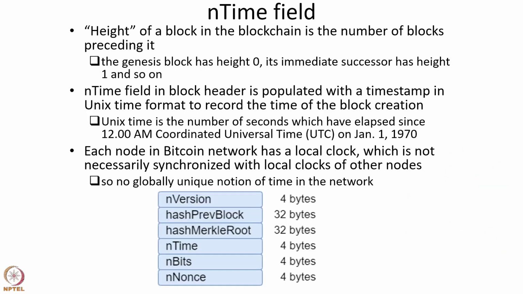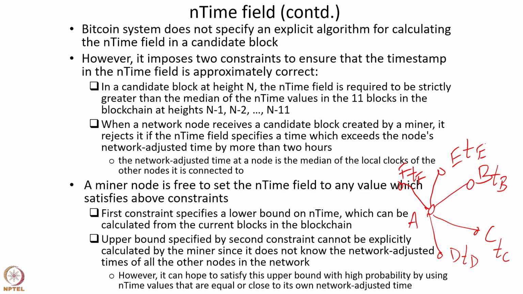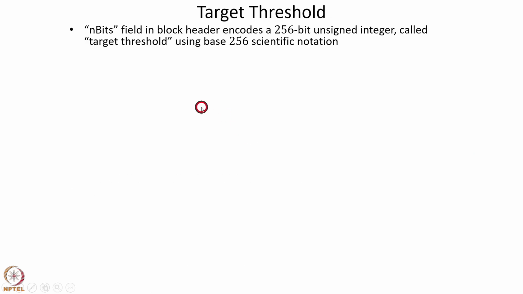Now let's go back to the block header. We now discuss the n bits field in the block header. It specifies a target which is related to the hard problem that a miner node must solve in order to successfully add a block. This n bits field in the block header encodes a 256-bit unsigned integer called the target threshold using base 256 scientific notation.